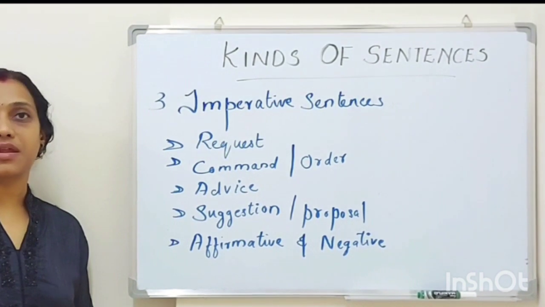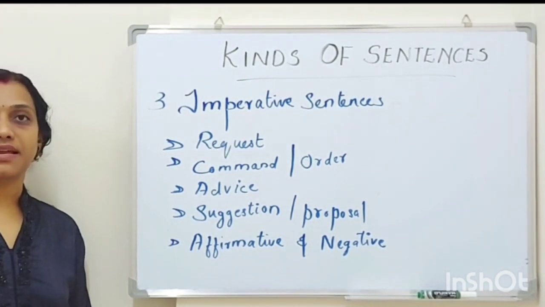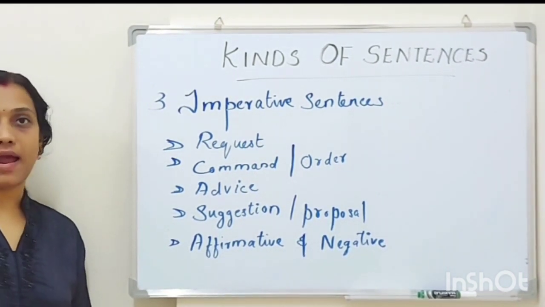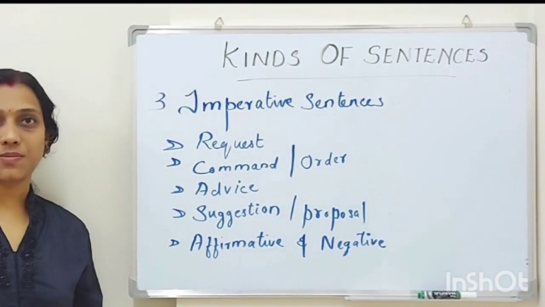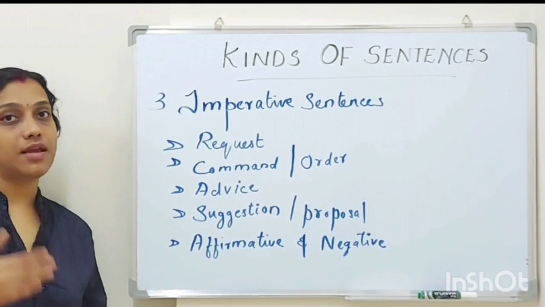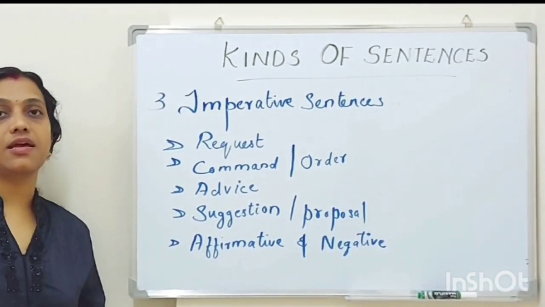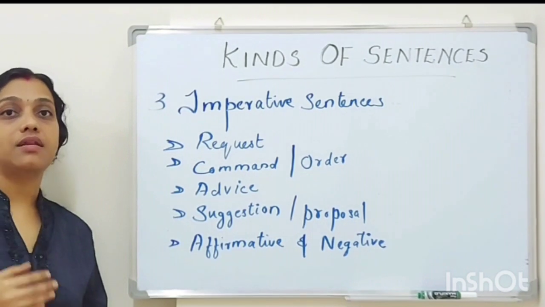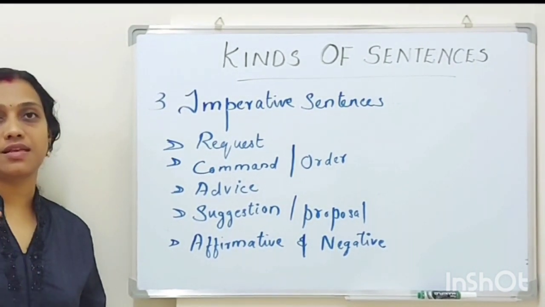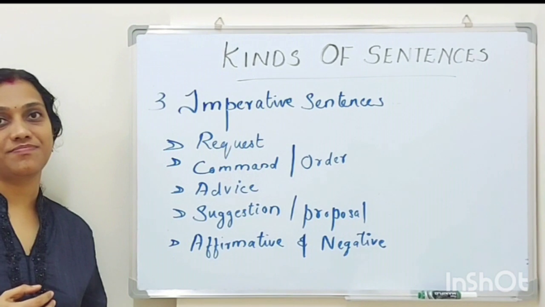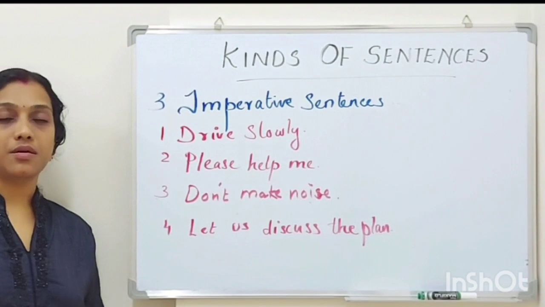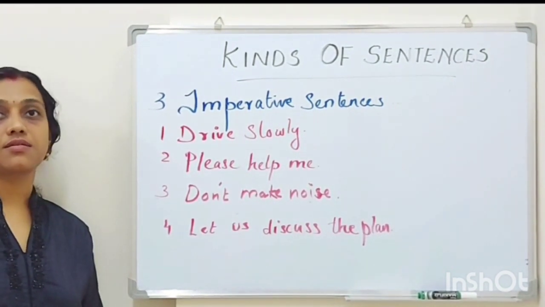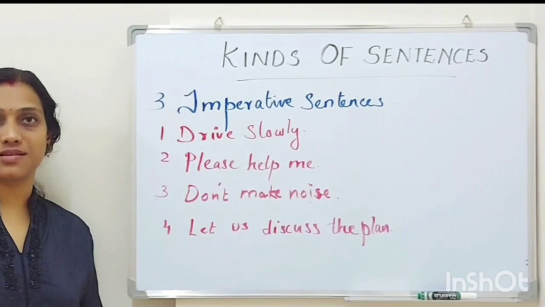The third type of sentence, imperative sentence. These sentences will be telling to do something. That may be in the form of a request, command, order, advice, suggestions or proposals. Here also two types of sentences are seen, affirmative and negative. Affirmative imperative sentences are there, that is having a positive meaning, and negative imperative sentences are there, that is having a negative meaning. Imperative sentences are sentences that appear in the form of a request, command, order, advice, suggestions or proposals. Now let us see the examples.